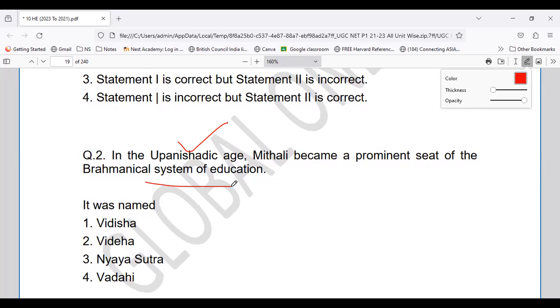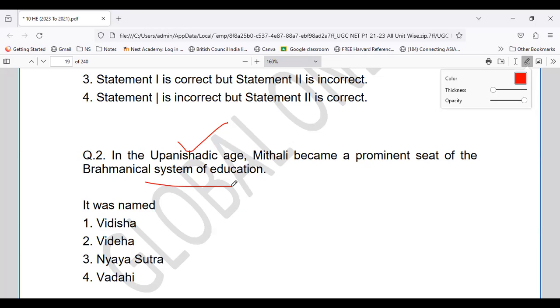So what are the given options? Let's see. You have to just now see, this is something very different question. So let's see what is the answer. In the Upanishadic age, Mithila became a prominent seat of the Brahmanical system of education.